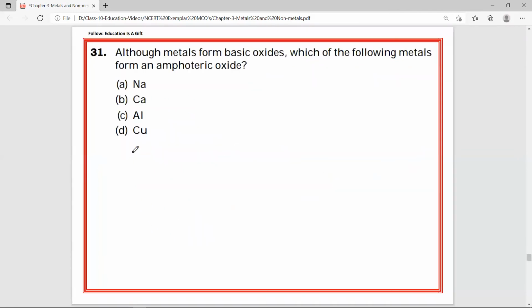Next, 31. Although metals form basic oxides, which of the following metals form an amphoteric oxide? What are amphoteric oxides? We know when metal is reacting with oxygen, one product is formed, that is metal oxide. If you see the nature of metal oxide, it will be basic in nature, but not all. A few metal oxides will be showing acidic as well as basic properties.